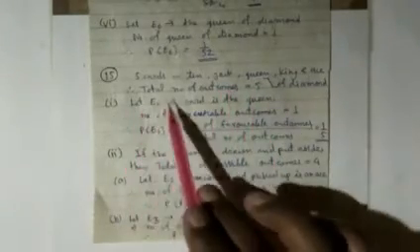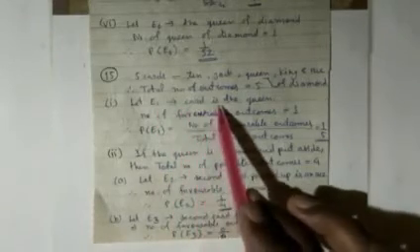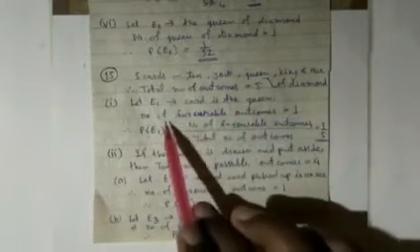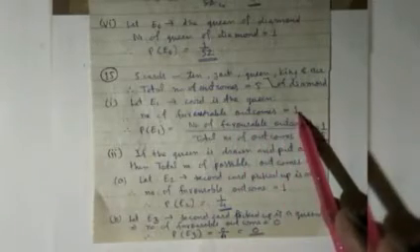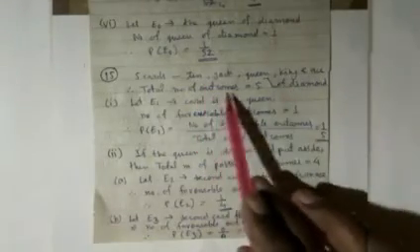So in first part, let E1 be the event that the card drawn is queen. Here number of favorable outcomes is only 1 because there is only 1 queen, and total number of outcomes is 5. 5 cards are there. So probability P(E1) equals number of favorable outcomes divided by total number of outcomes, that is equal to 1 upon 5. In second part, if the queen is drawn and put aside, then the total number of possible outcomes will be only 4, because there are 5 cards and 1 card is put aside, so there are only 4 cards. So possible outcomes is 4.